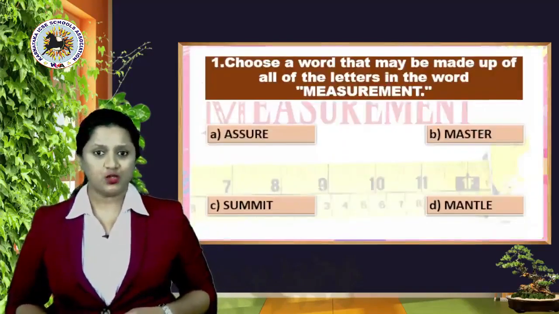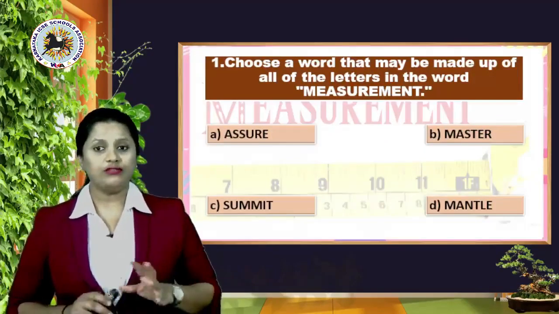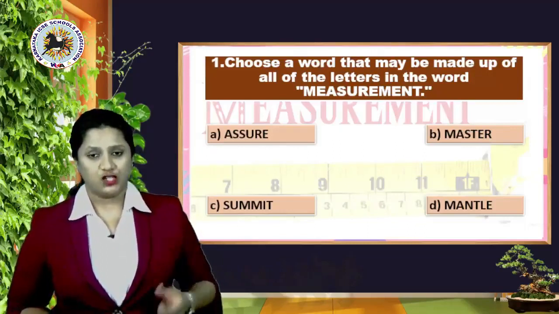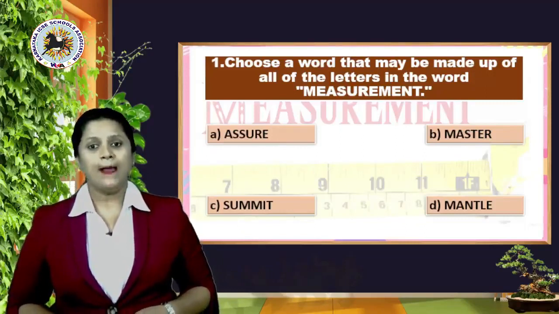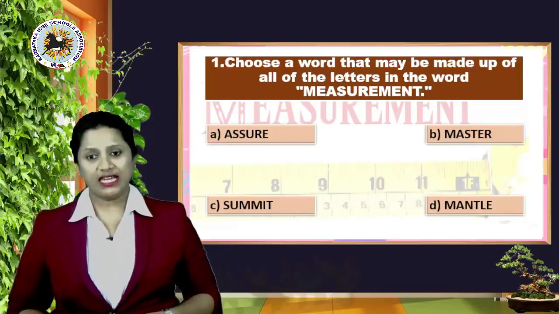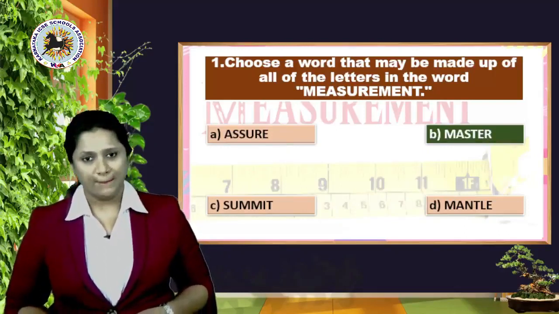Okay, now next is a factual question. The first one: choose a word that may be made up of all of the letters in the word measurement. Your options are A, ashore; B, master; C, summit; or D, mantle. Right answer is yes, it's option B, master.